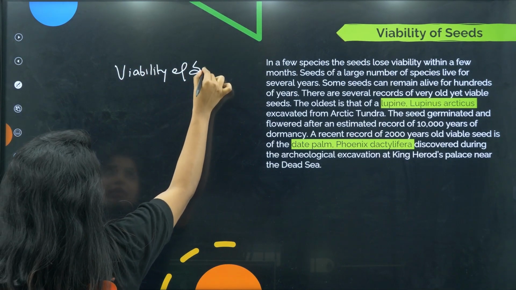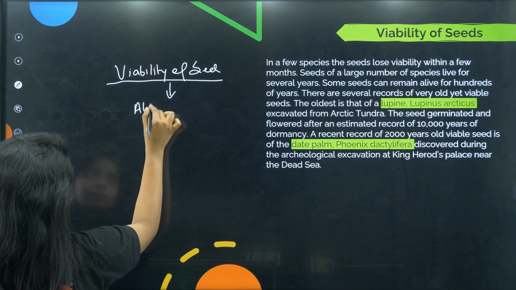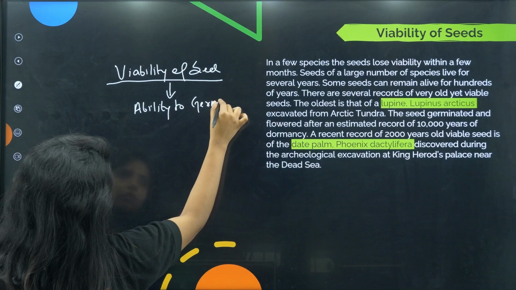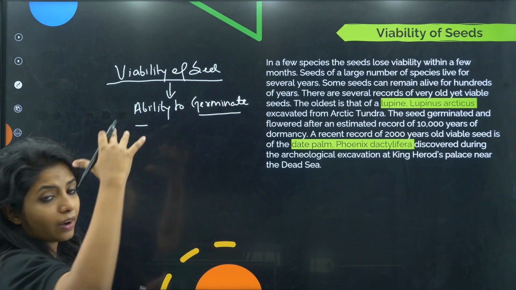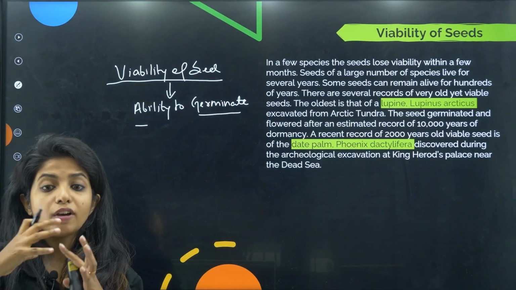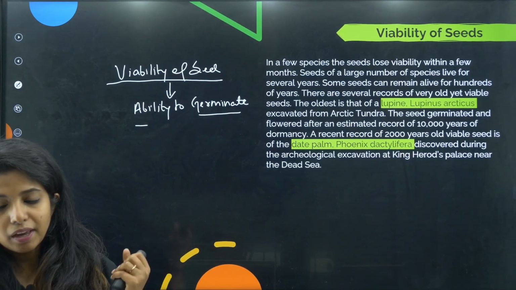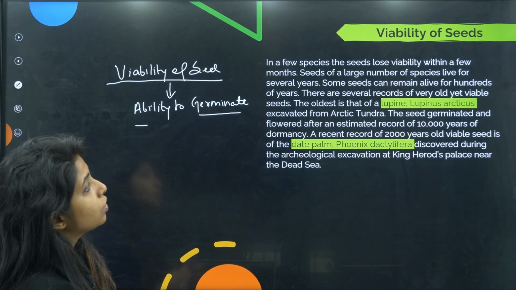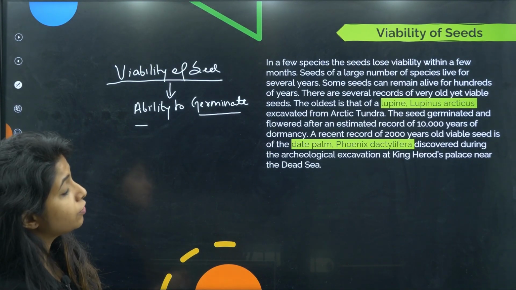Viability of seed basically means its ability to germinate. Germinate as in the plumule and the radicle form, and then you have a plantlet, a small seedling over there. That is what you mean by viability. Now, in a few species, the seeds lose viability within a few months. That can happen.